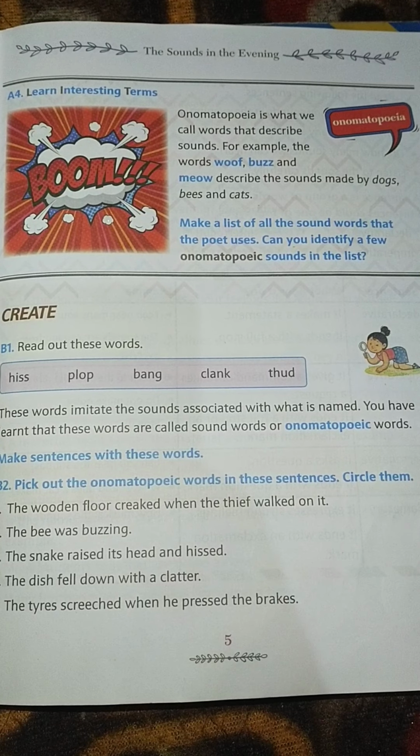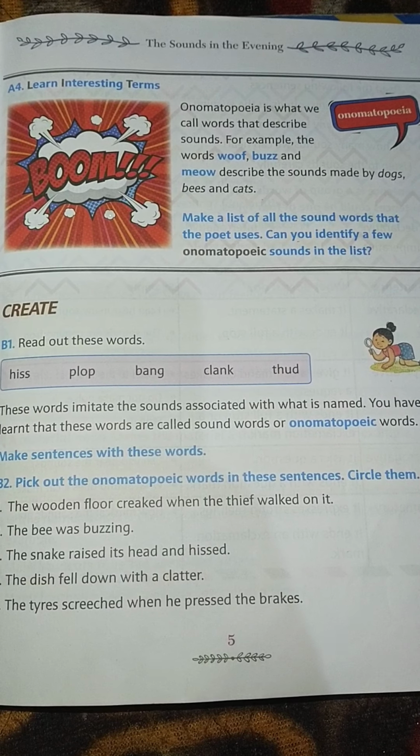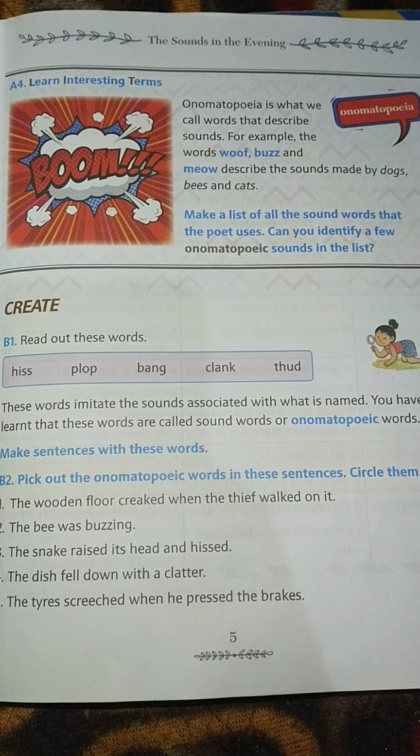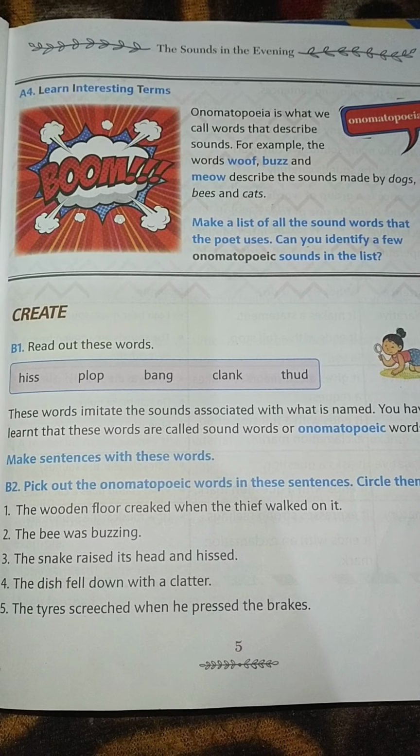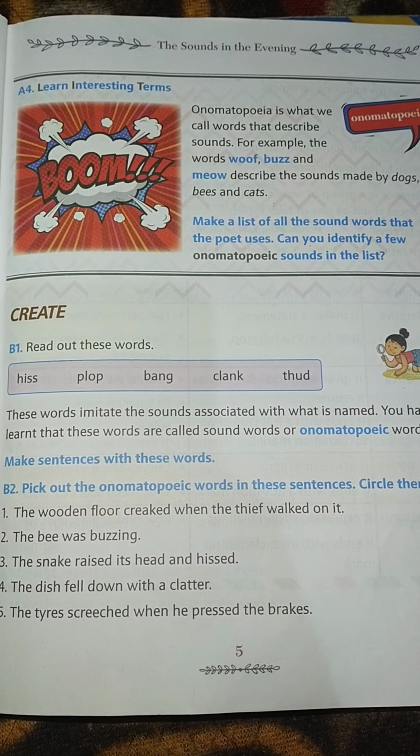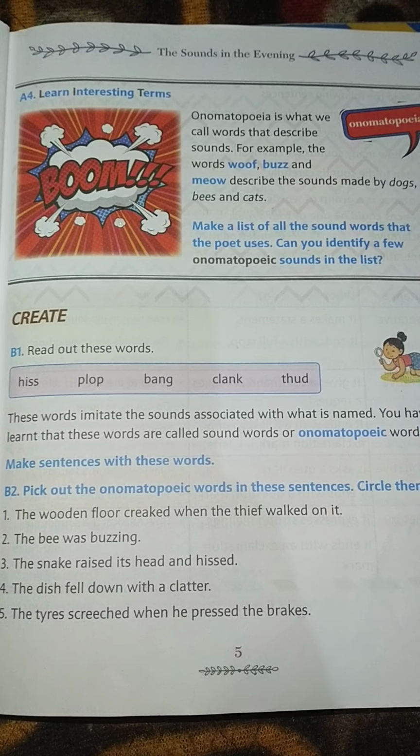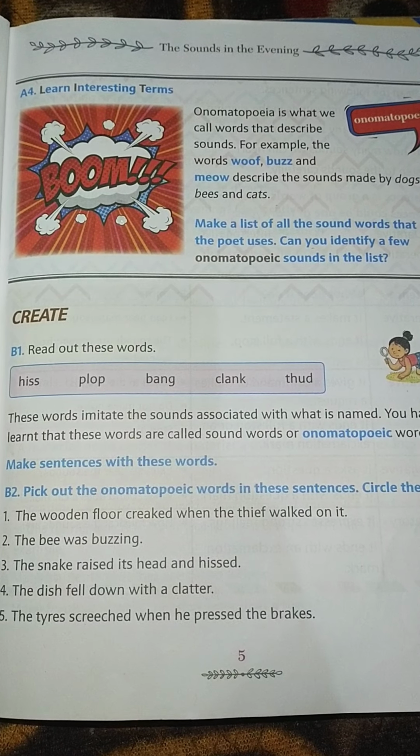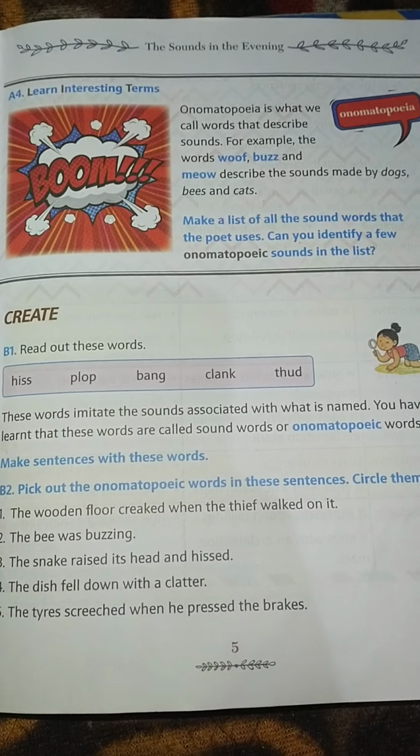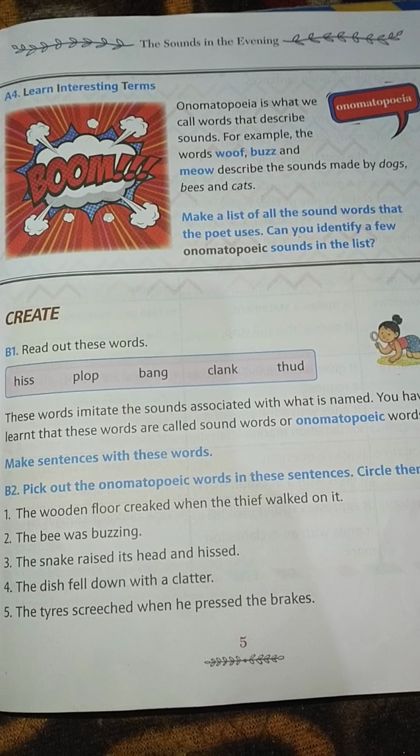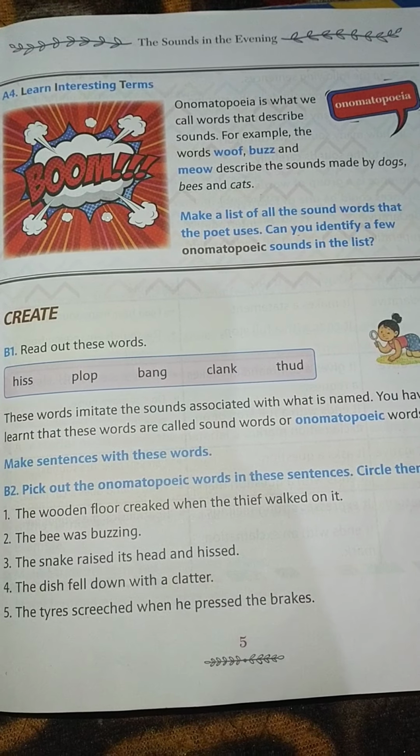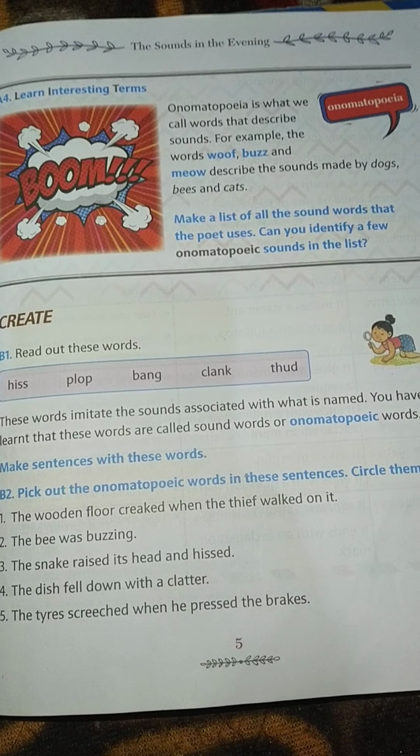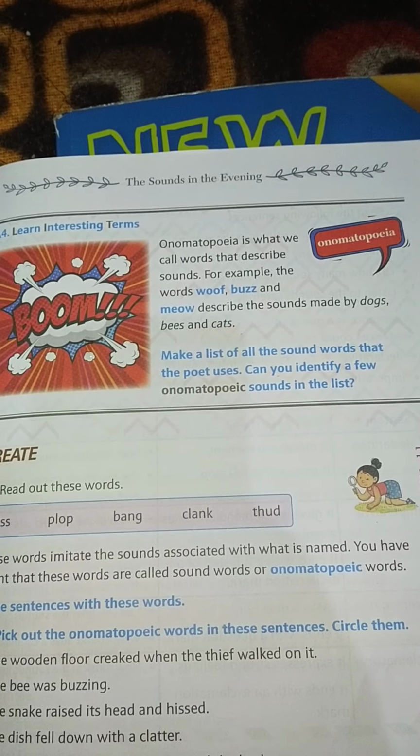Make a list of all the sounds that the poet uses. Can you identify a few onomatopoeic sounds in the list? So you have to make a list of all those sounds that the poet has used here in this poem, the sounds in the evening. And you have to identify a few onomatopoeic sounds in the list. And what are those few onomatopoeic words that are in the list?